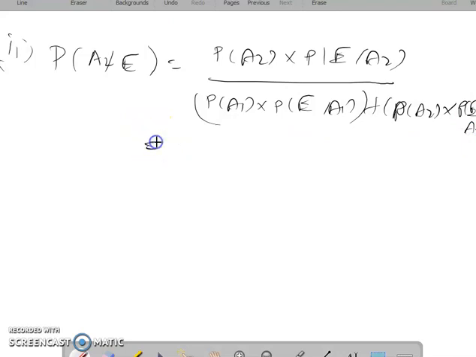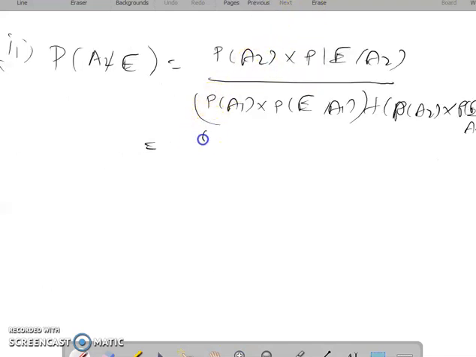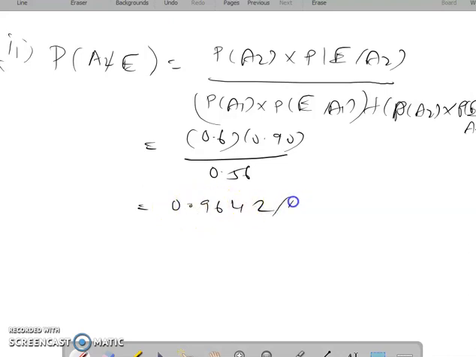Otherwise, it will be the probability of A2 times P(E|A2), divided by P(E). From the previous page, you know the probability values: A2 is 0.6, E given A2 is 0.90, and P(E) is 0.56. So it will be 0.6 into 0.90, whole divided by 0.56. Therefore, your answer will be 0.9642.